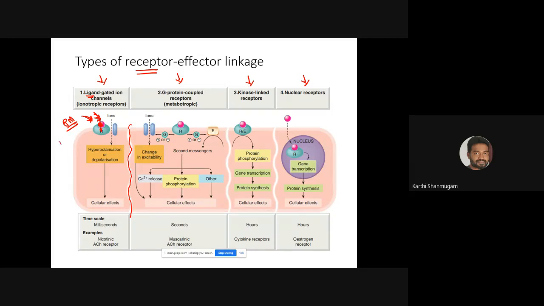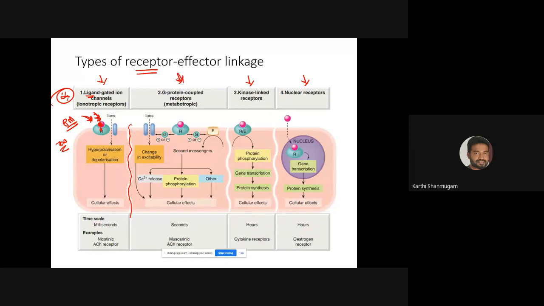The point to remember is that ions cannot undergo passive diffusion. If the molecule is neutral and highly hydrophobic, then it can use passive diffusion, otherwise it cannot. The only way for ions to enter the cell is through the ion channel, so ion channels are very important. Sometimes your drug molecule may be present in its ionized form. If you are asked whether this molecule can enter the cell or not, absolutely it can, if there is a suitable ion channel that allows this molecule to enter or leave the cell. That's the first class.